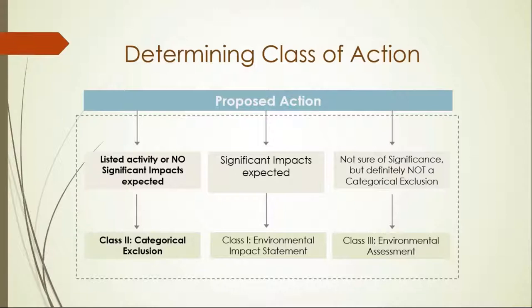But the summary of all of this is that all categorical exclusions must not have significant impacts. Basically, recreational trails will typically be a Type 1 CE, and a C3 would most likely be the appropriate CE type for your project, which is the construction of bicycle and pedestrian lanes, paths, and facilities.